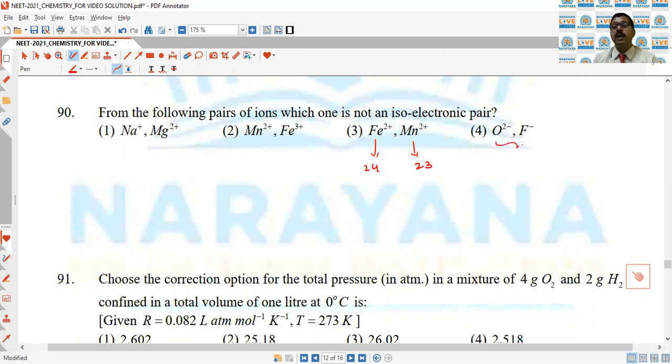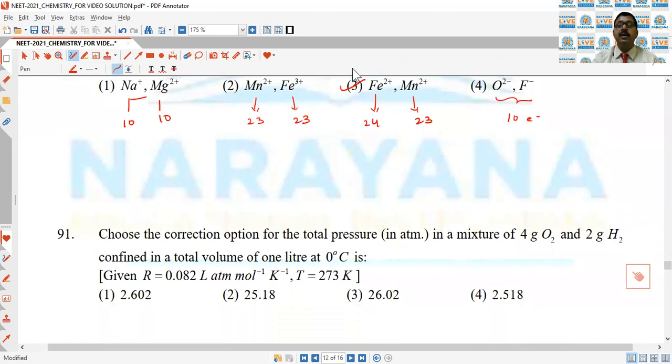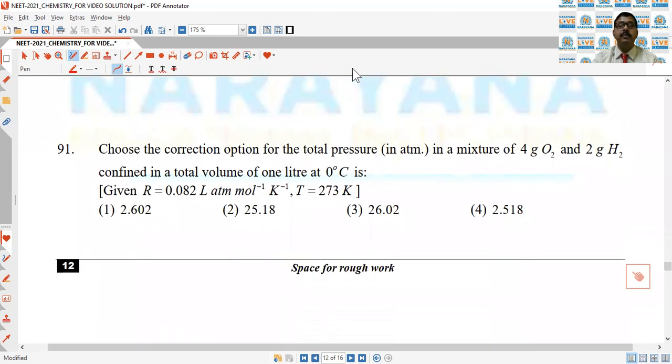In this case, both are isoelectronic because both of them have 10 electrons. Mn2 plus has 23 electrons, Fe also has 23 electrons. Na plus has 10 electrons and 10 electrons. So they are isoelectronic, but they are not isoelectronic. That is why third is the correct answer of the question.